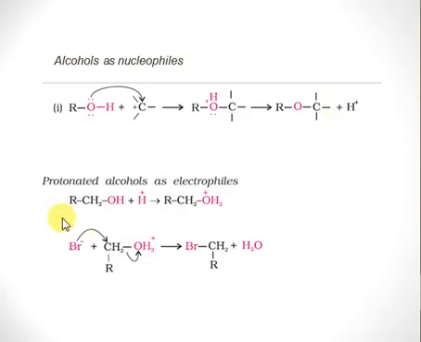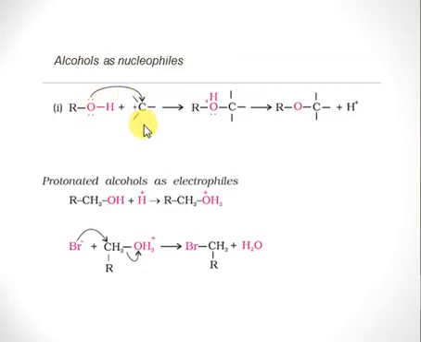Now the second case is when alcohols act as an electrophile. For that purpose, we react this alcohol with a proton. The oxygen will pick up this proton, so here the oxygen is acting as a base. The difference between a nucleophile and an electrophile is that a nucleophile always attacks an electronically deficient center.